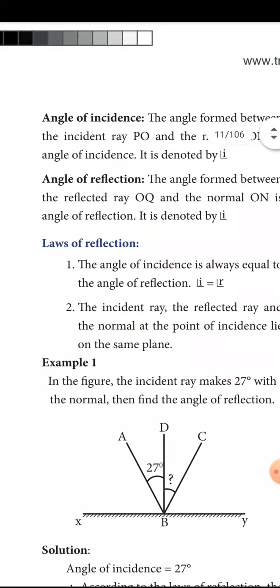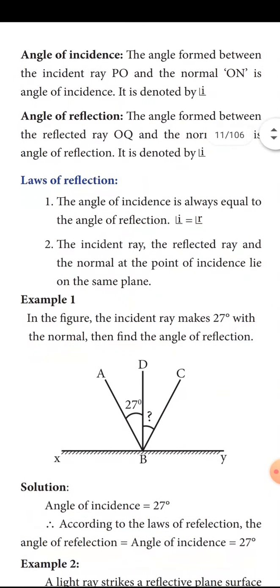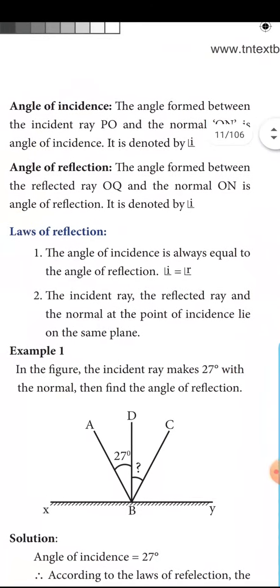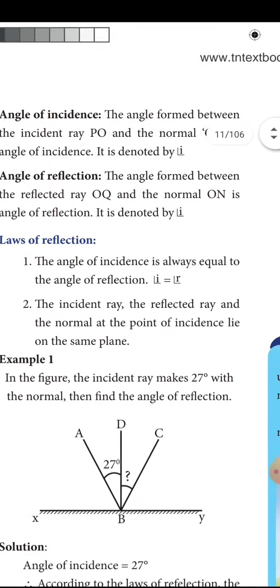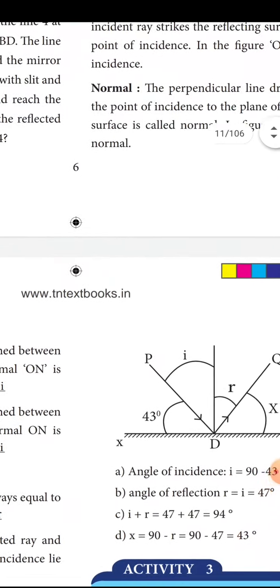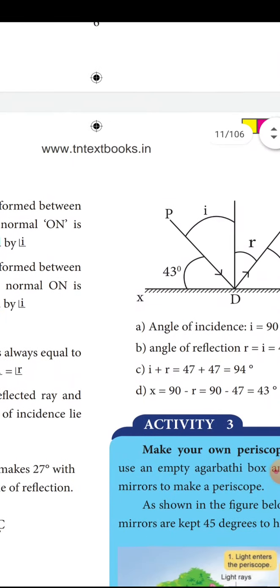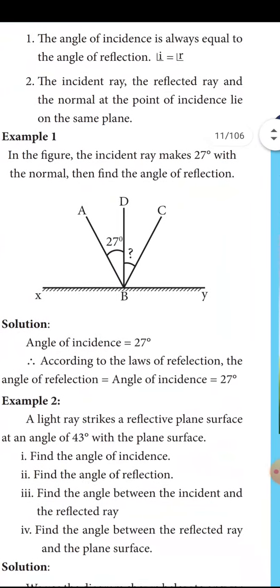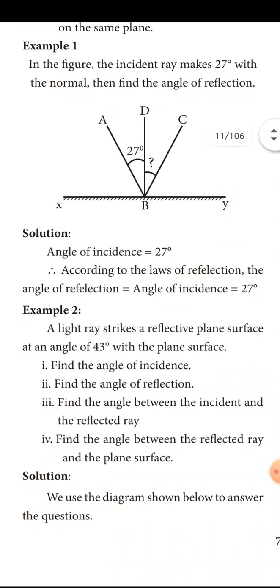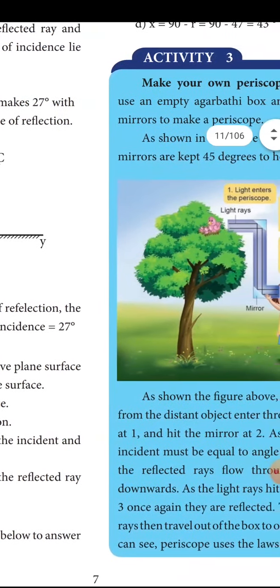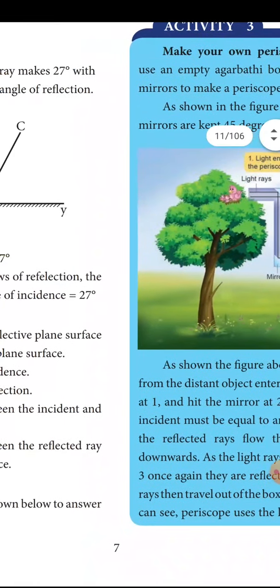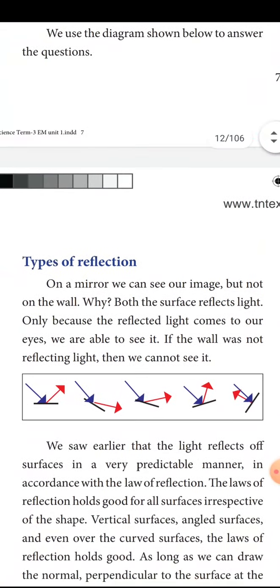Okay, see here the laws of reflection, what I said, 1 and 2. From the diagram, you came to know what the angle of incidence, angle of reflection, normal, point of incidence, and reflected ray are. Then 2 example sums are given to find the angle. Then we'll come to the next page.